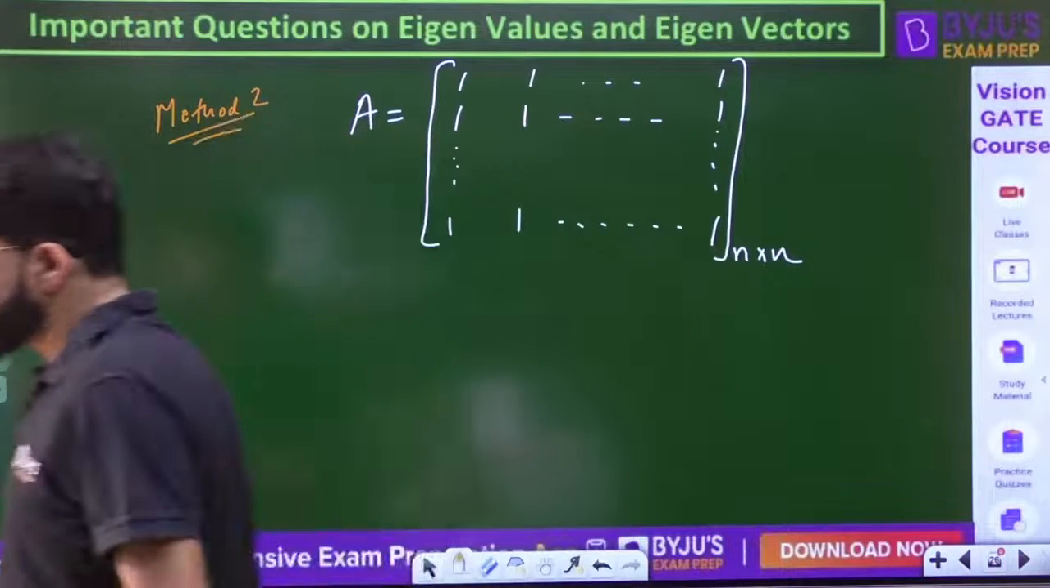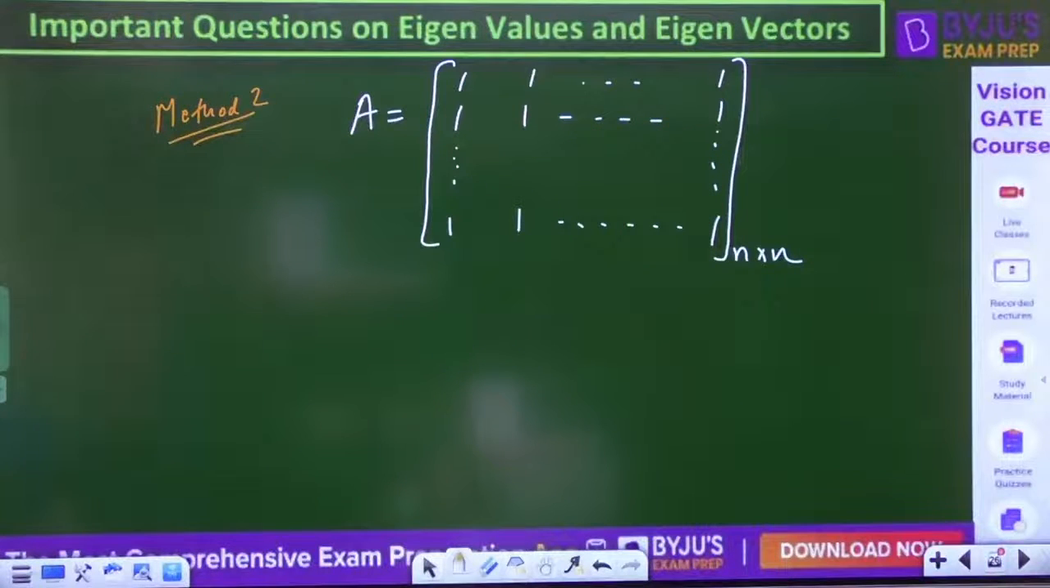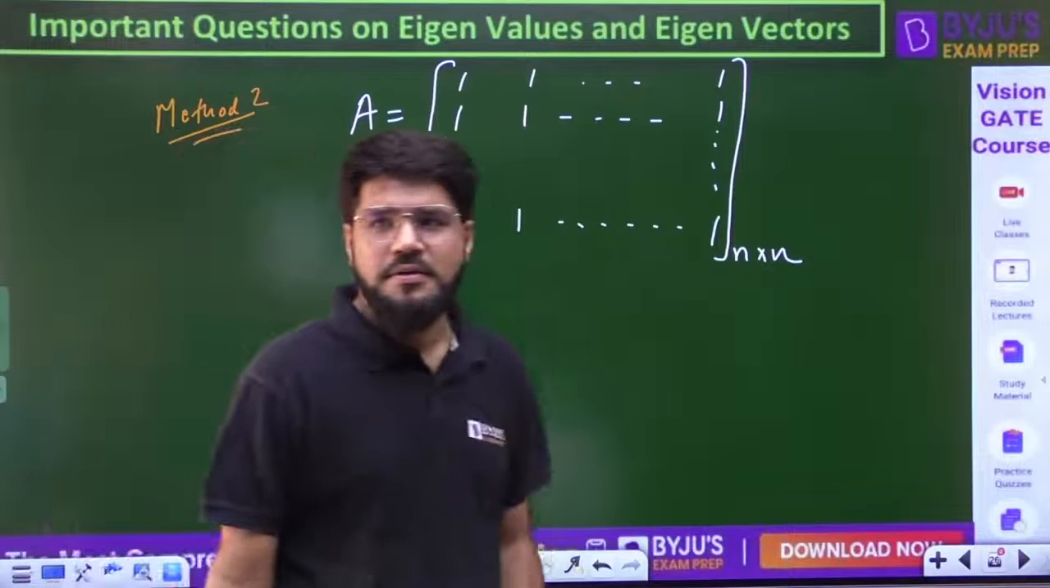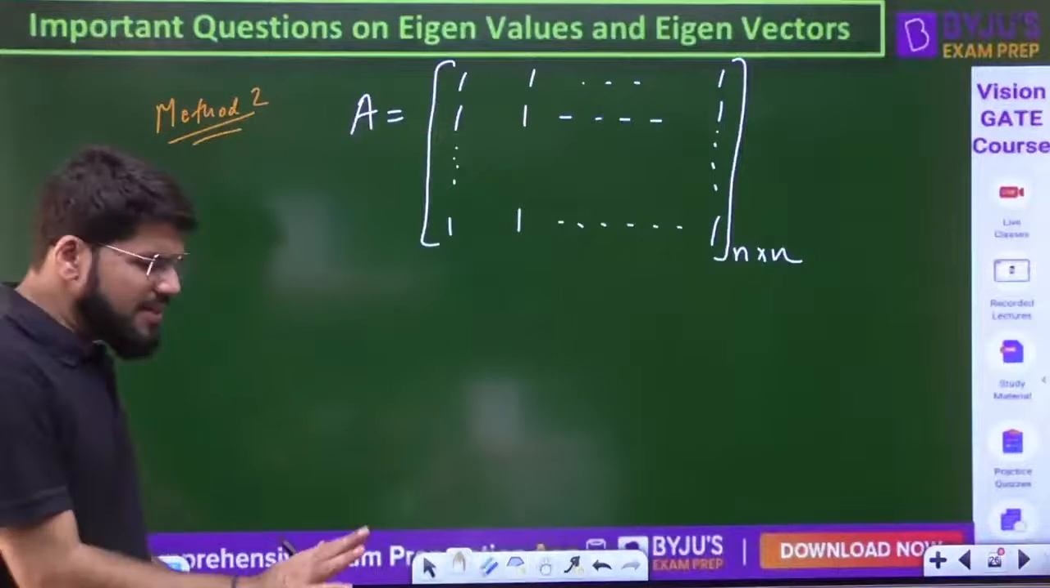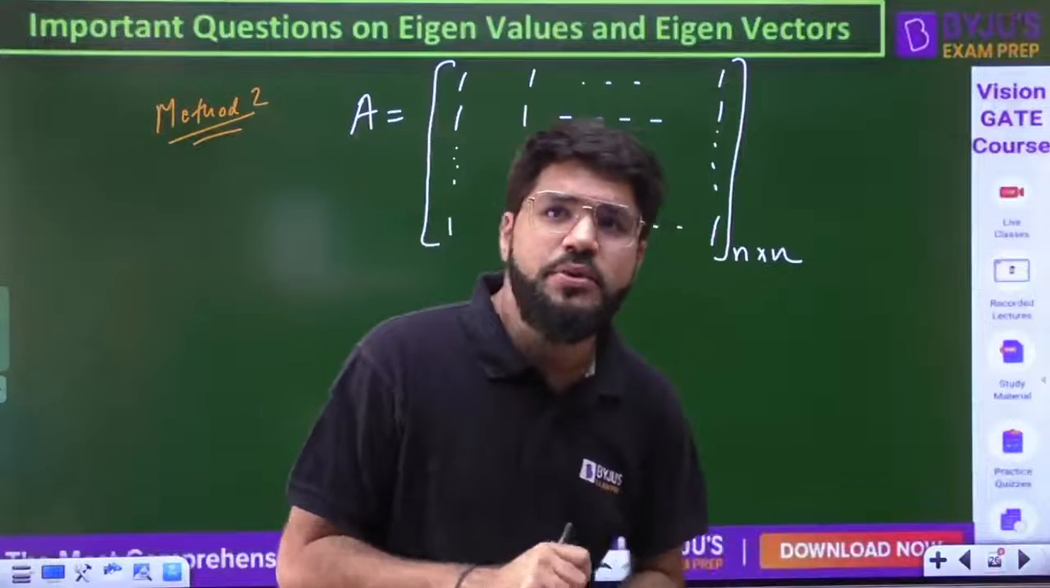This is n cross n. Yeah, you can try for 2 also, Gajendra. Now let us come to the general method so that we learn something new here.